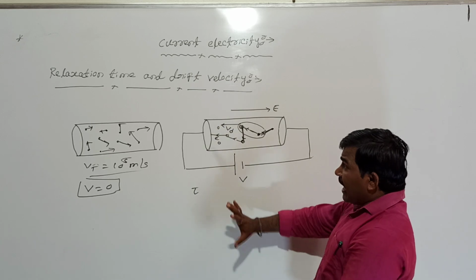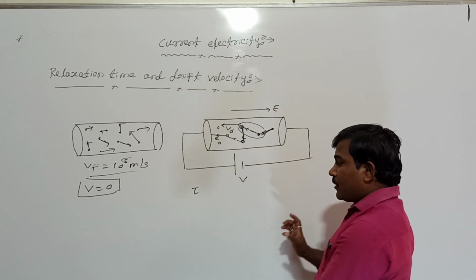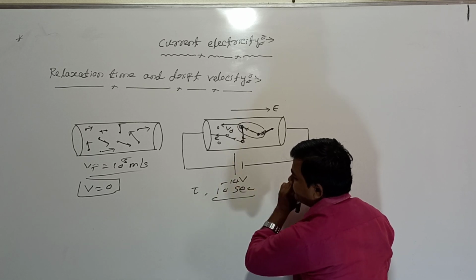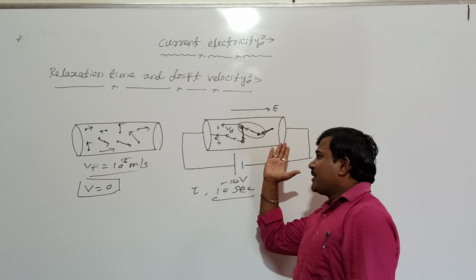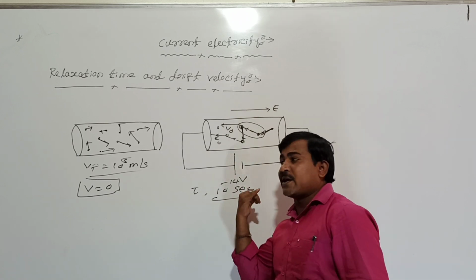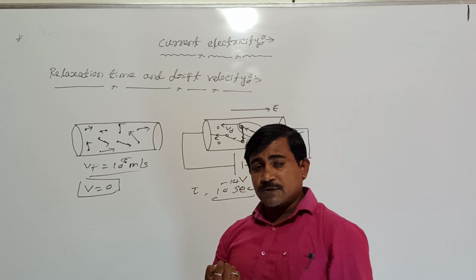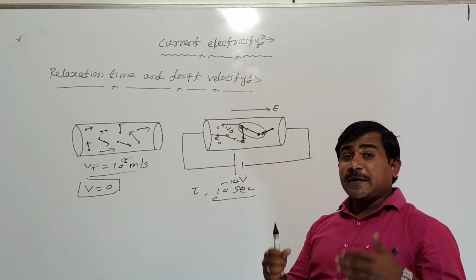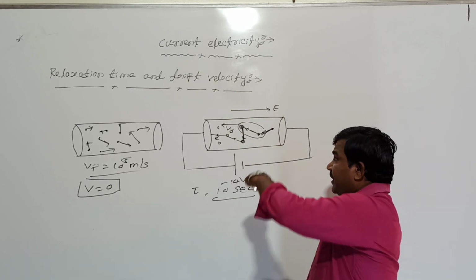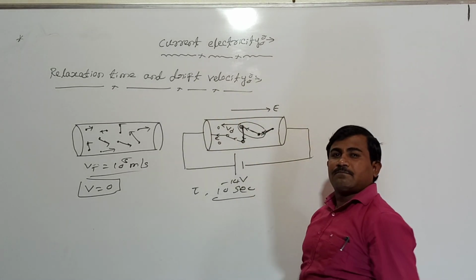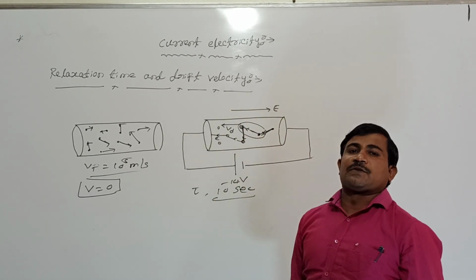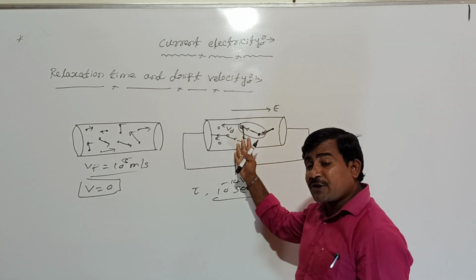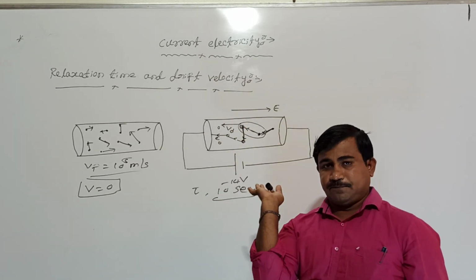This relaxation time is very small, of the order of 10 raised to minus 14 seconds. Look at me, students. This relaxation time depends on temperature. If temperature increases, the free electrons move very fast. As a result, they collide more often with the positive ions. I mean, when temperature increases, the time between collisions of free electrons with the positive ions decreases.